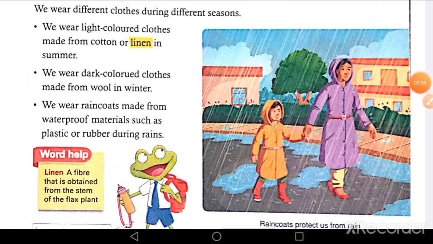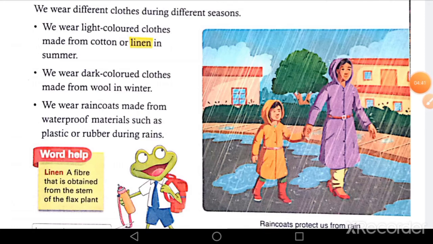It's not exactly the woolen clothes that keep us warm, but the air trapped between woolen clothes and our body that makes us feel warm. If a thin layer of air around you maintains heat, then you will feel warm. And that's what woolen clothes do. They trap air in between and do not let it go easily. The air outside does not get much chance to mix with the air trapped in between. So that's how woolen clothes help us to feel warm during the winter season.